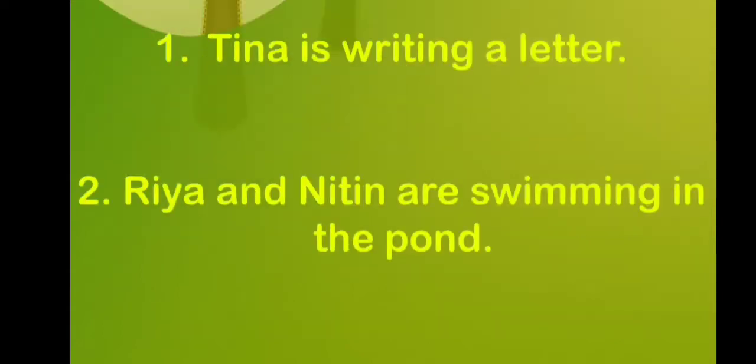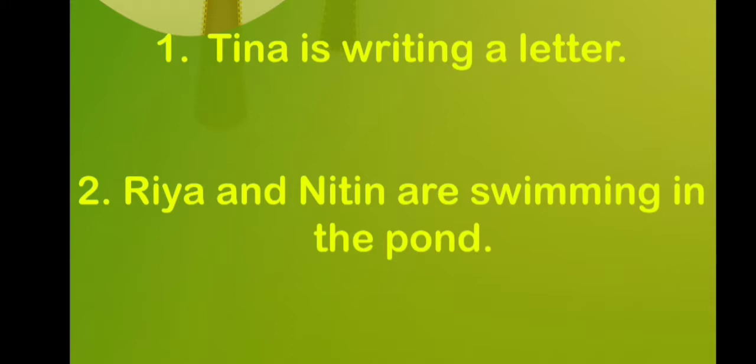The sentence is Tina is writing a letter. Here the sentence is present continuous tense because in this sentence is writing is there, and is we use with present continuous tense. So we have to change this sentence into past continuous tense, and in this sentence we are talking about Tina.